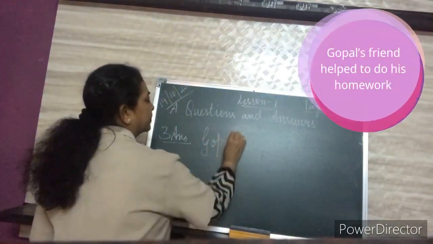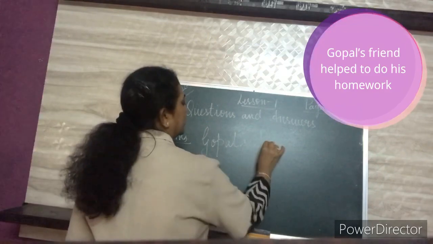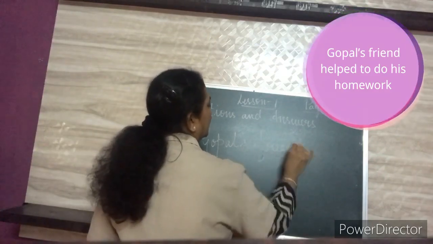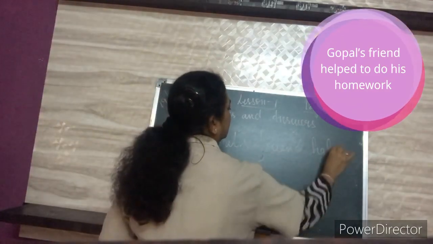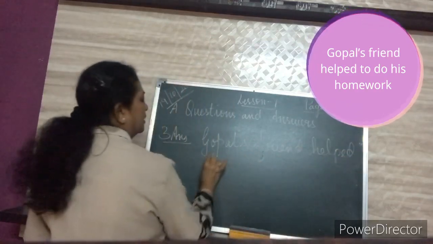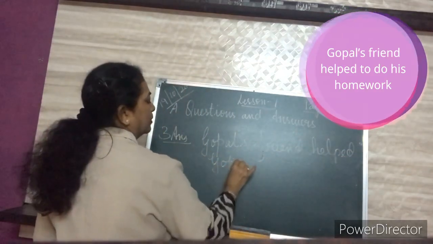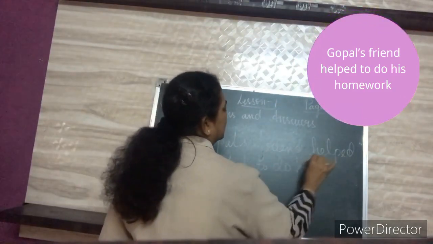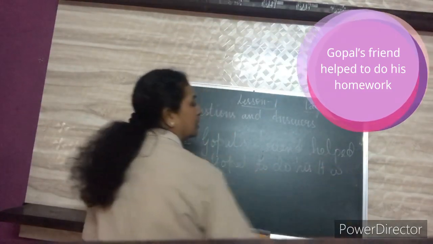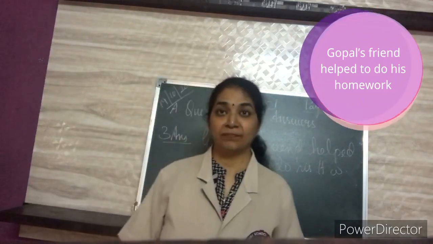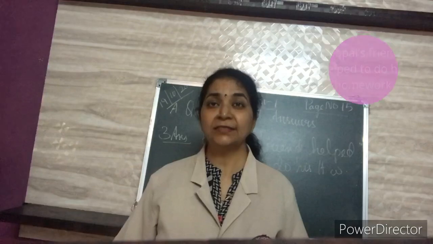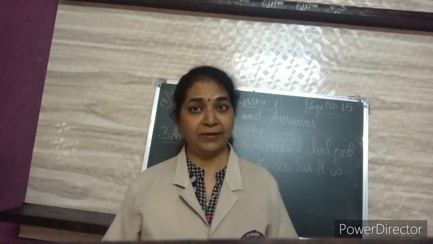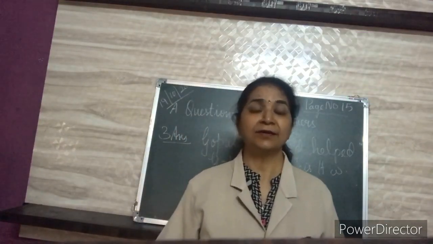Gopal's friend helped Gopal to do his homework. HW means homework. So, Gopal's friend helped Gopal to do his homework. His friend helped him to do his homework in the recess.